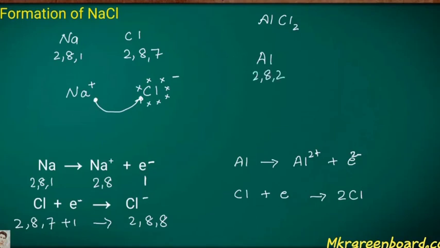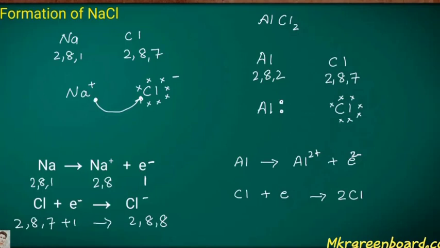Now let's see another example, aluminium chloride. The Al contains the configuration 2, 8, 3, while the chlorine is 2, 8, 7. At the outer shell, or valence shell, the aluminium contains electrons, while the chlorine contains 7 electrons in its outer orbit.